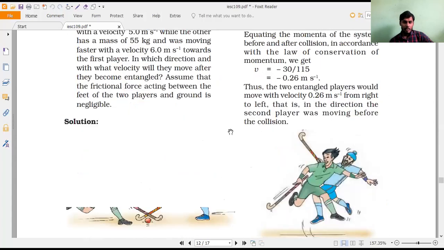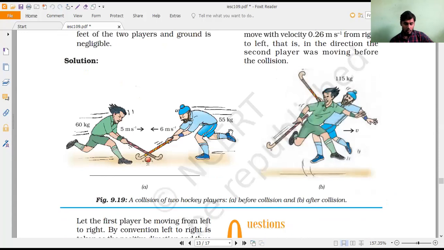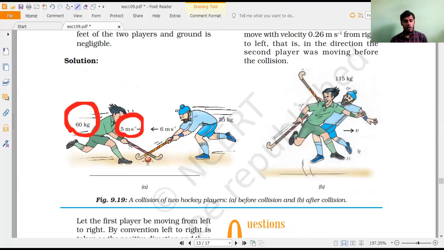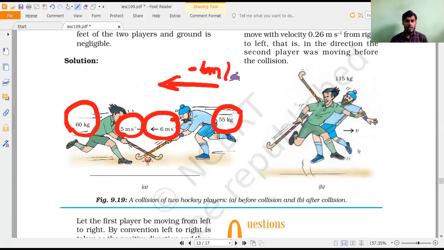Can you able to see that? Now you see. Do you understand or not? Yes, sir. Here what is happening? This person is coming with 60 kg mass and 5 meter per second. This person is coming with 55 kg and 6 meter per second, opposite to this one. So that is why we have taken minus 6 meter per second.